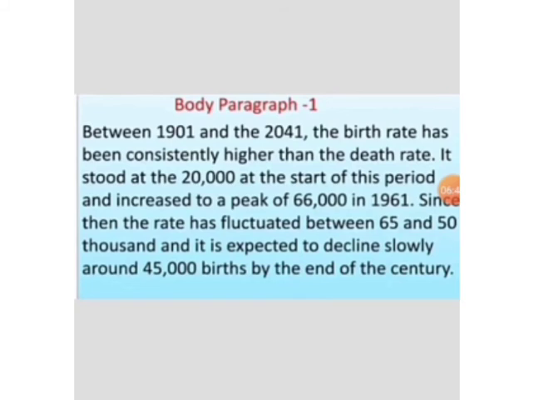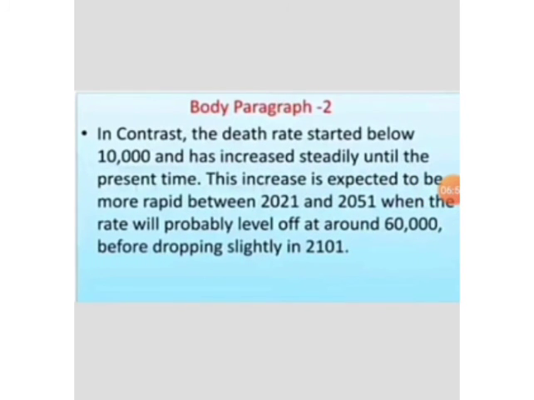Since then, the rate has fluctuated between 65,000 and 50,000 and is expected to decline slowly. In the second body paragraph, we deal with the death rate. The death rate started below 10,000 and has increased steadily until the present time. You can see in the graph that the increase is expected to be more rapid between 2021 and 2051.